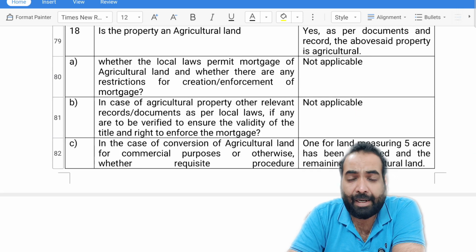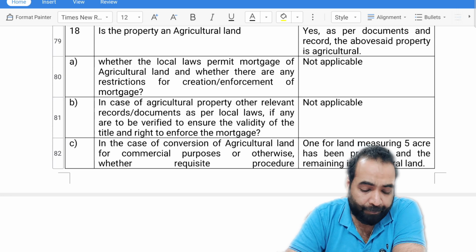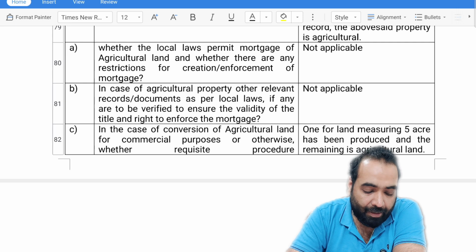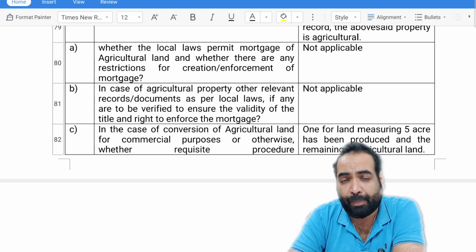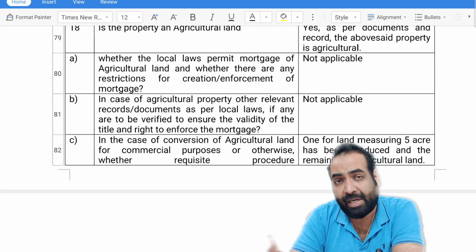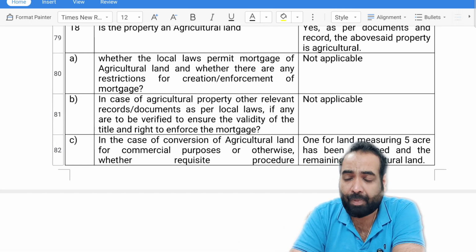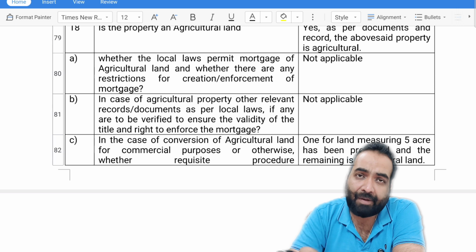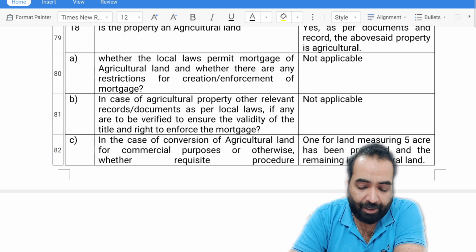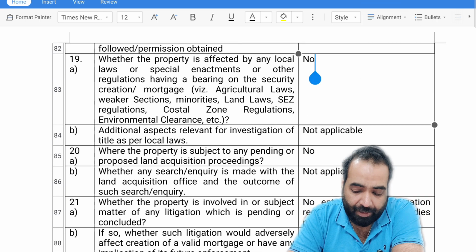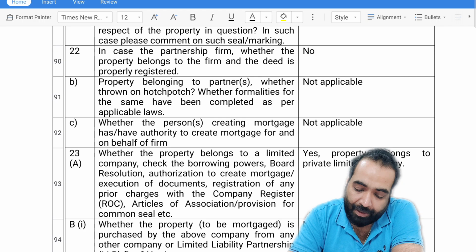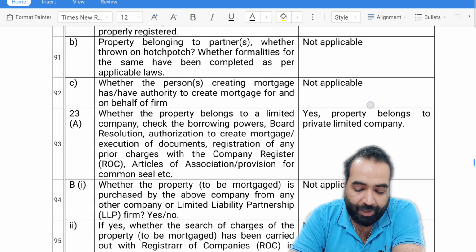So the total land area was 14.39 acre. He has mentioned that one of the lands measuring 5 acre has been produced. The question was whether the portion of the property that you have mentioned as agricultural land is being converted to commercial or industrial purpose or not. So he has mentioned that the 5 acre portion is converted for industrial purpose and the rest is still agricultural land, right? Then no entry regarding litigation. There is no litigation outstanding regarding this property. This property belongs to the owner only, right?